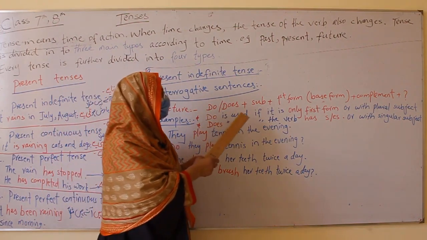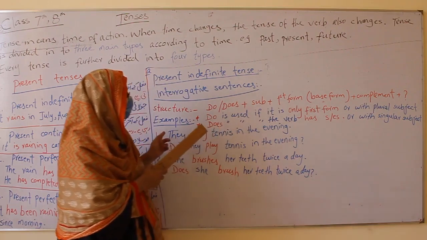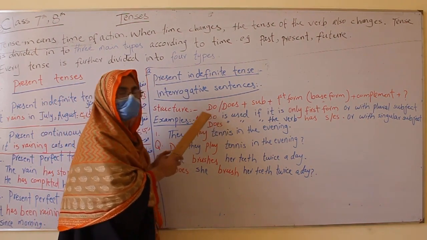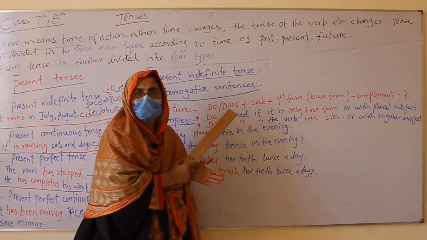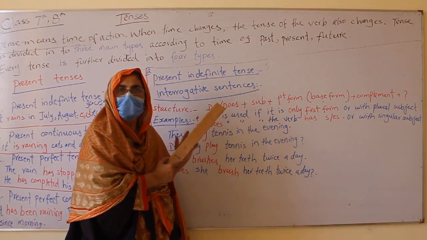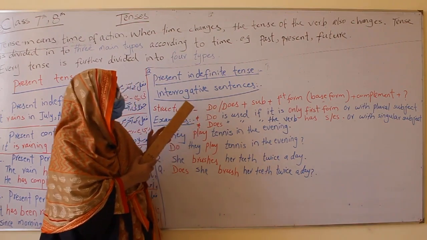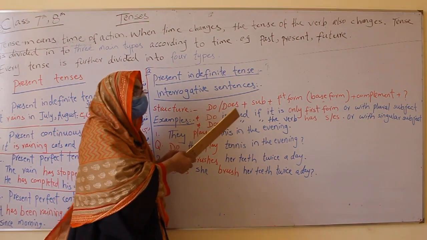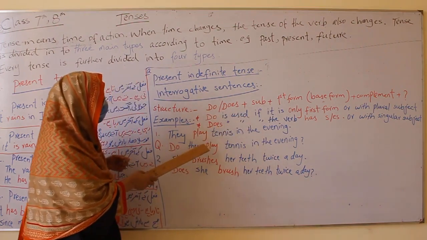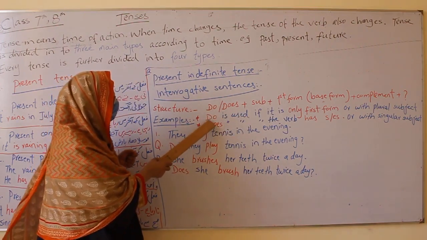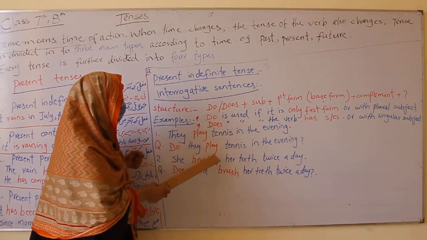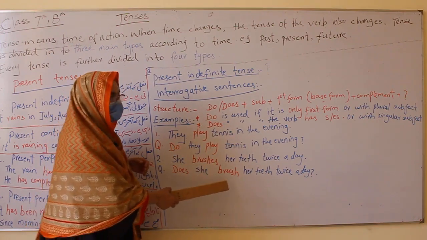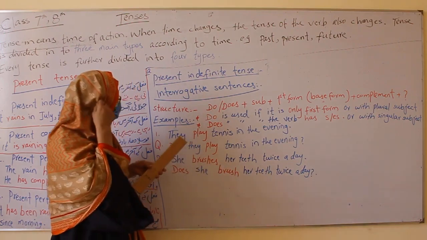Another thing, we simply say that if the subject is singular, we use does, and if the subject is plural, we use do. But singular and plural subjects are in all types of tenses and sentences. That's why the easiest way is to go with the form of the verb. If the verb has no s, it will start with do, and if it has s or es, it will start with does, and the s and es are removed.